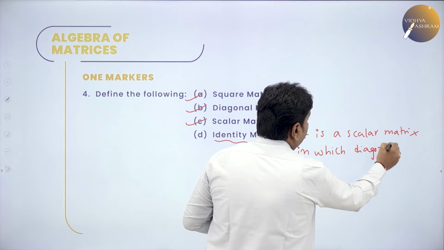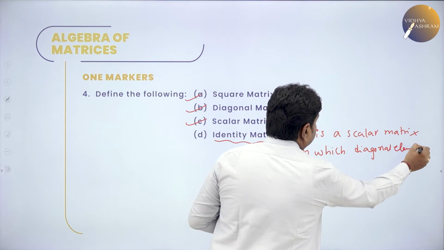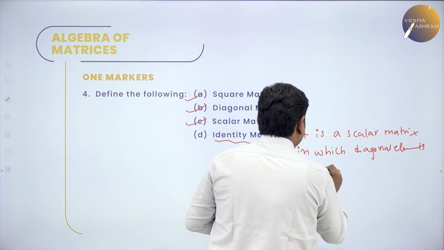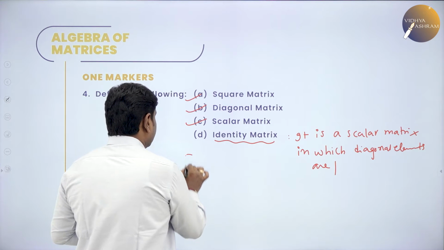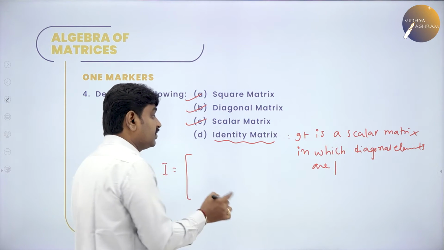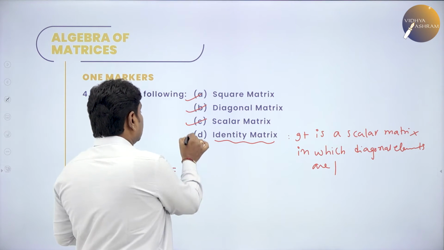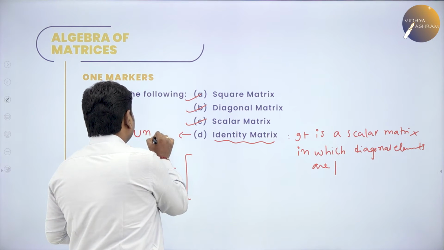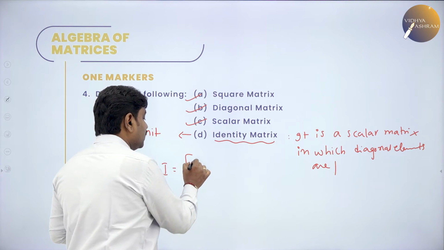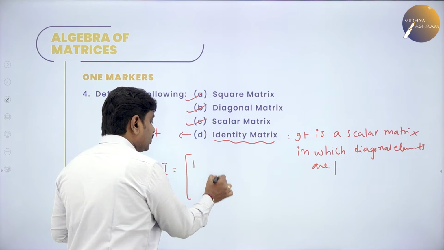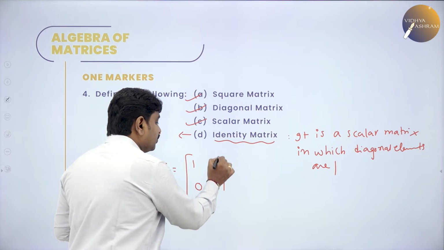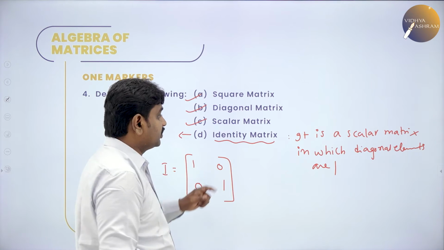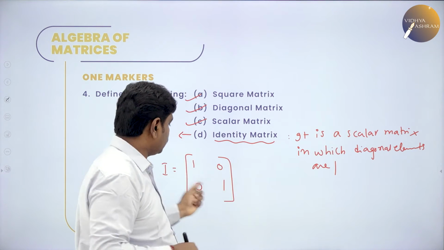The other name for this is the unit matrix. Identity matrix or unit matrix: diagonal elements should be the same and 1, 1 0 0 1. This is a 2 cross 2 identity. First I told scalar. Scalar means it should be square, so it is square.